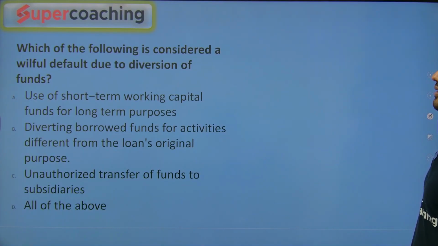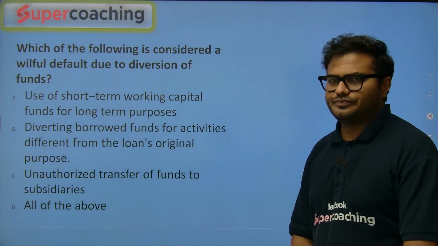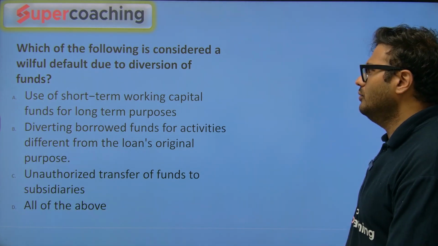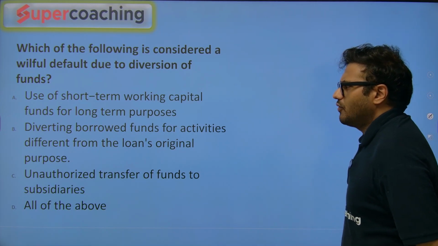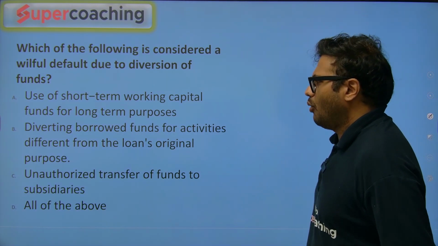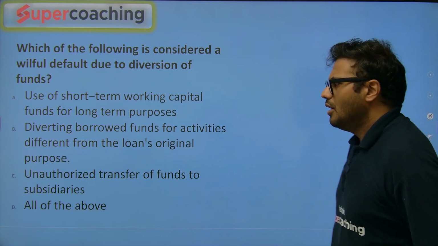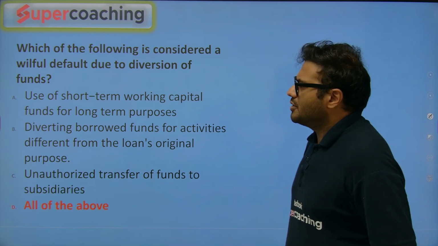Which of the following is considered a willful default due to diverted funds? There is a question in front of you. Use of short-term working capital funds for long-term purposes, diverting borrowed funds for activities different from the loan's original purpose, unauthorized transfer of funds to subsidiaries, all of the above. Answer is all of the above.